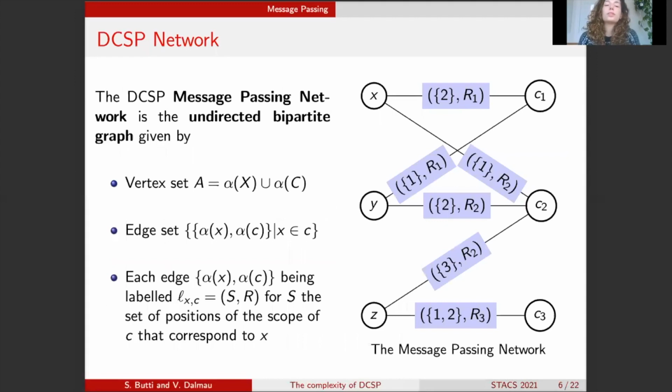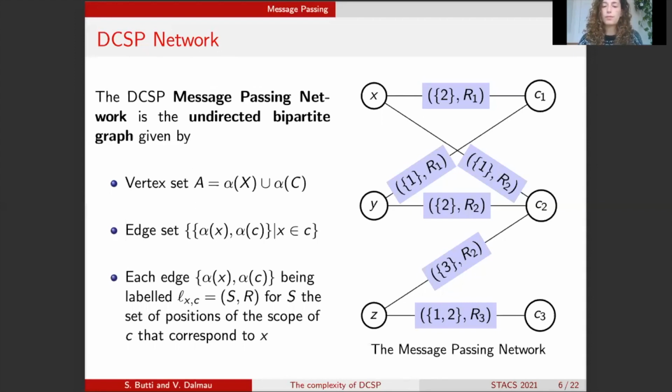Now, how do we encode an instance of the DCSP framework in a message passing network? This is very simple. We consider an undirected bipartite graph, which we call the factor graph, and its vertex set is given by the set of agents of the DCSP instance, while its edge set is very natural. We have an edge between a variable and a constraint if and only if that variable participates in that constraint.